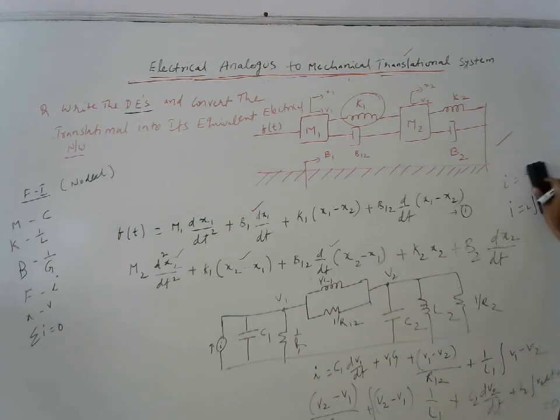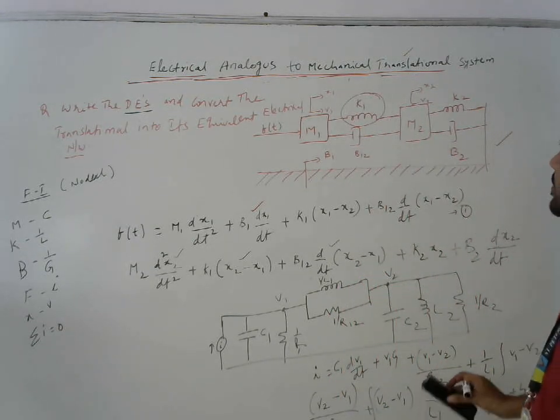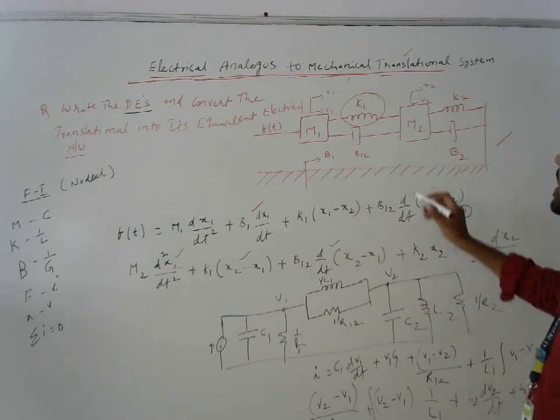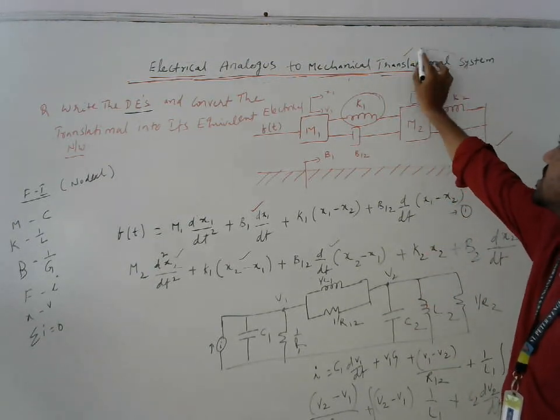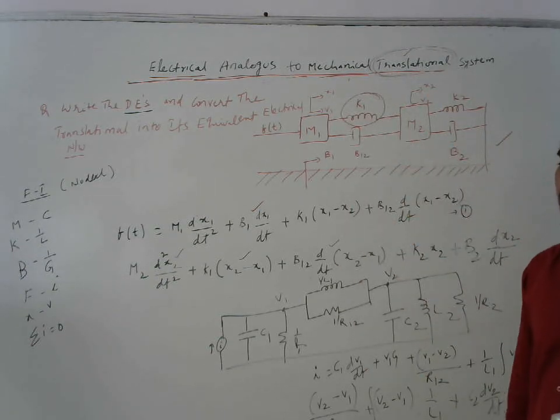Simple formula I am going to use. This is the force voltage and force current analogy. In the coming lecture, we are going to discuss electrical analogous to mechanical translational, and instead of translational, we will discuss the rotational system. Right, thank you.